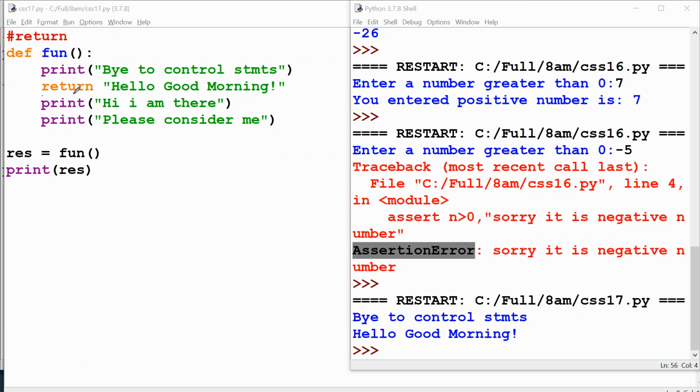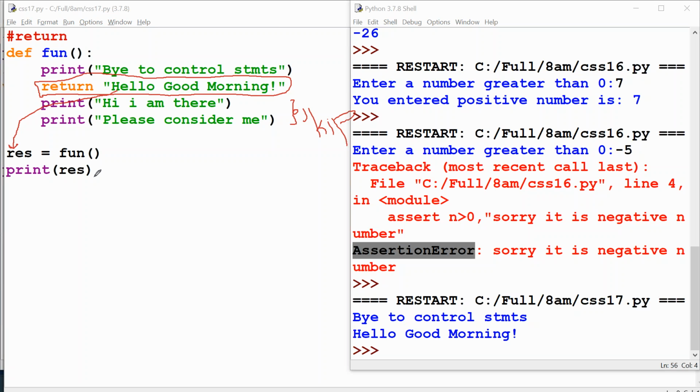Whenever the Python interpreter executes the return statement, automatically this hello good morning is pushed into the res variable, and when you are printing the res variable, hello good morning is coming for you. But after the return statement, there are two more statements. These are skipped from the execution. Control skipped these two statements, and automatically it proceeds with the further statements in the program.